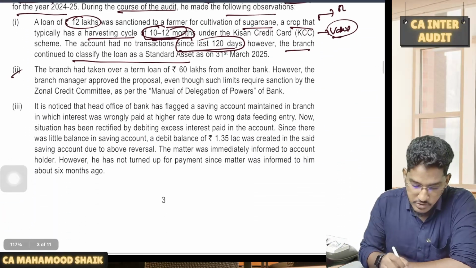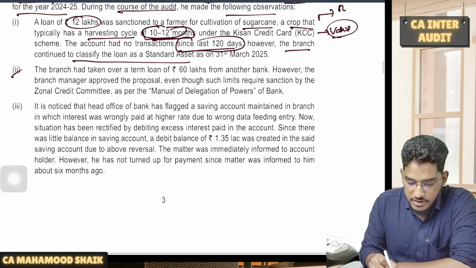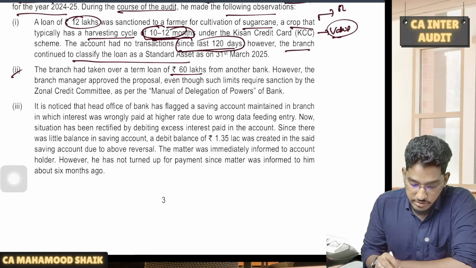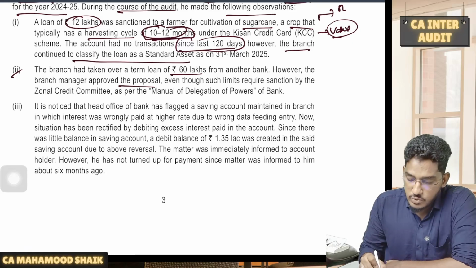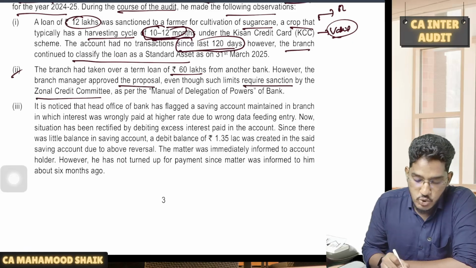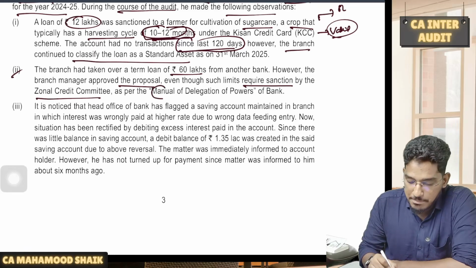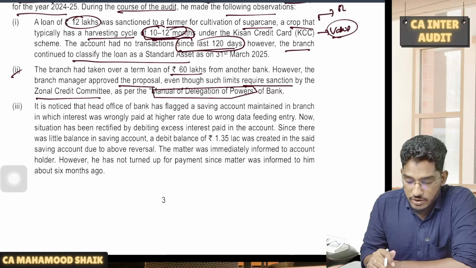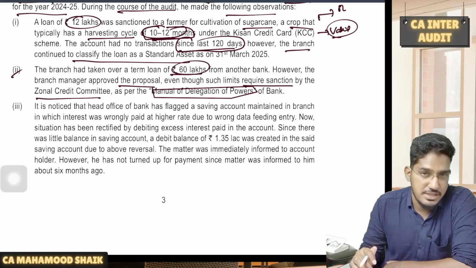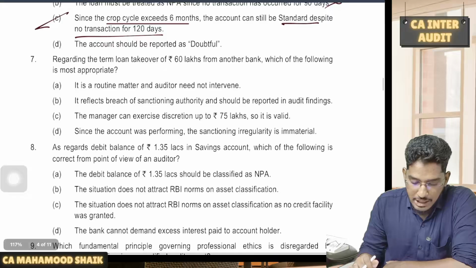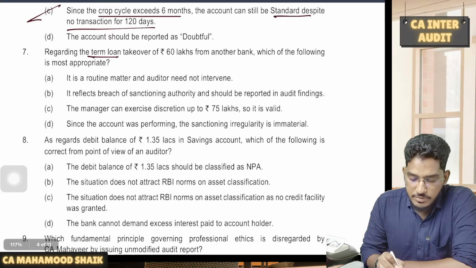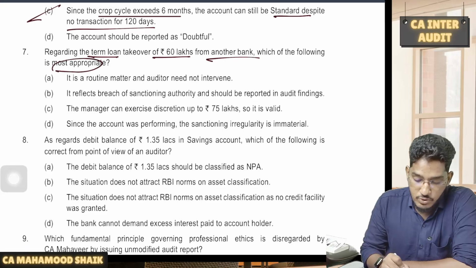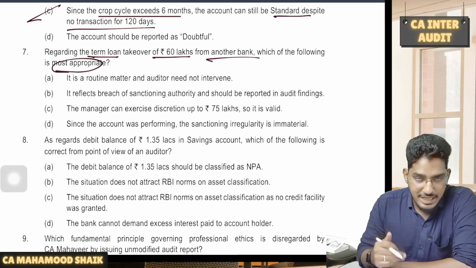Then, this one. The branch has taken over a term loan of 60 lakh rupees from another bank. However, the branch manager approved the proposal even though such limits require sanction by the zonal credit committee as per the manual of delegation of powers. That means even without proper authority, even without proper sanction, the loan of 60 lakh rupees has been sanctioned. Out of that, we have one question regarding the term loan takeover of 60 lakh rupees from another bank. Which of the following is most appropriate? So without sanction, they have given this loan.